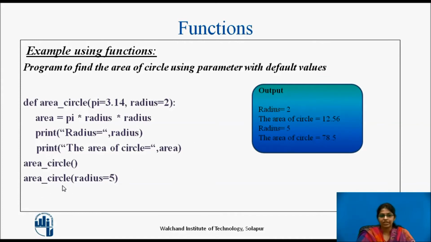But when the function area circle is called again, we are passing radius equal to 5. In this case, radius equal to 5 will overwrite radius equal to 2. So at this call, the radius value will be taken as 5 and pi will be taken as 3.14, and accordingly the area calculation will be done. For the second function call, the area of circle is calculated as 78.5.